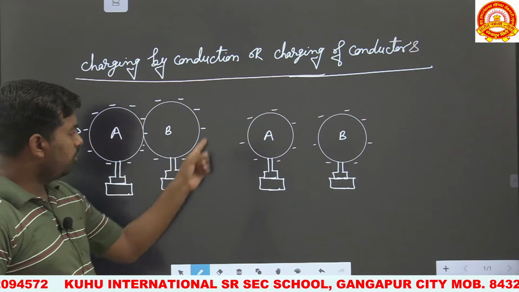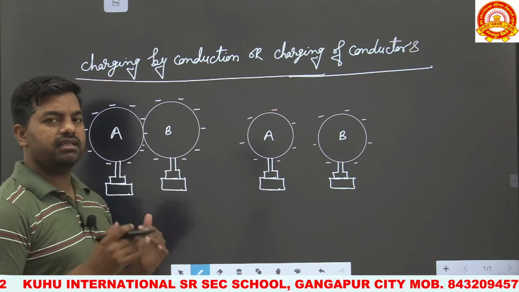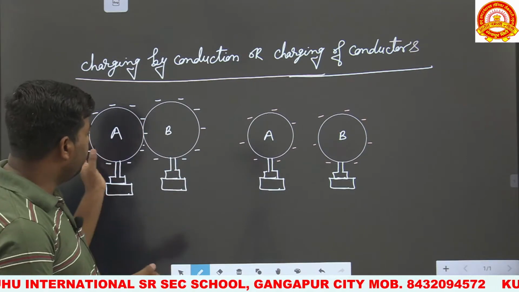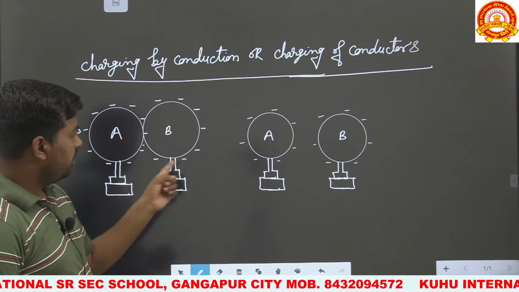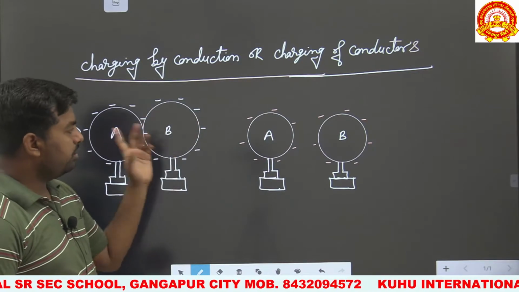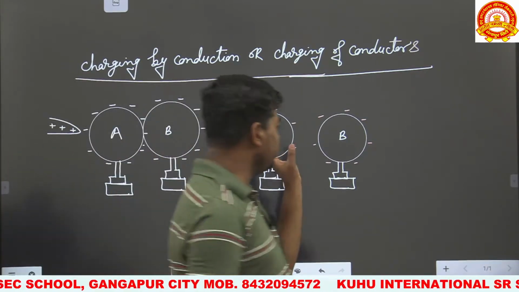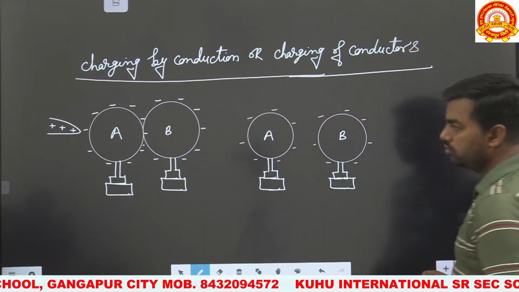So body B will also be negatively charged. We can also say that flow of electrons will take place from one body to another body. So body B is also negatively charged. That is, the same amount and same nature of charge is produced on both the bodies.